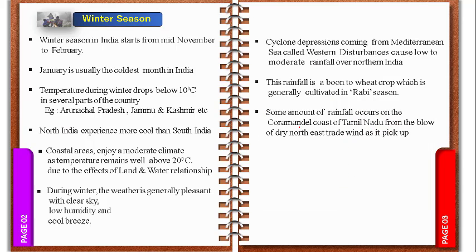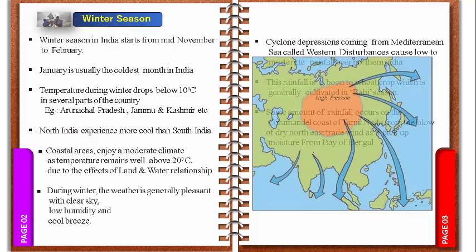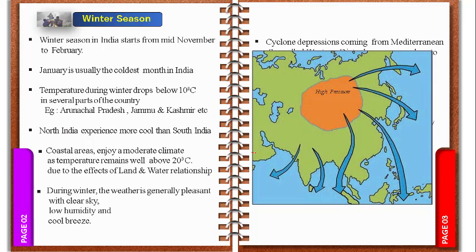Tamil Nadu gets rain from the blow of the dry northeast trade wind. Before, in the climatic control topic, and also when I explained the latitude factor, I explained about the dry northeast trade wind. Our India lies in the dry northeastern trade wind, as it picks up moisture from the Bay of Bengal. Let's look at how it occurs on this map. This is the region of the Tropic of Cancer, not exact, just taken.